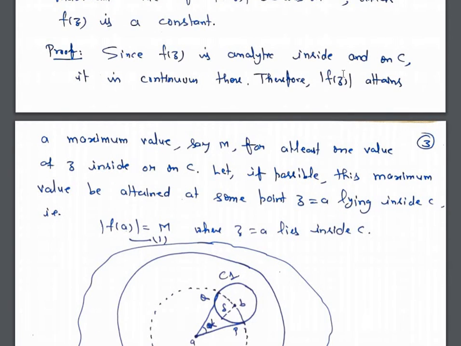Since f(z) is analytic inside and on C, it is continuous there. We know that an analytic function is differentiable and a differentiable function is always continuous. So therefore mod f(z) attains its maximum value.